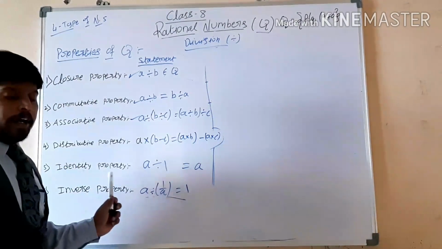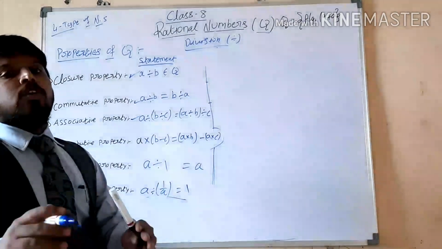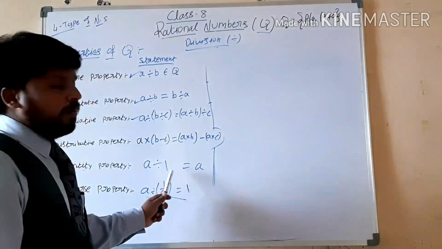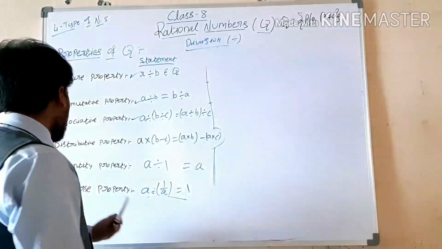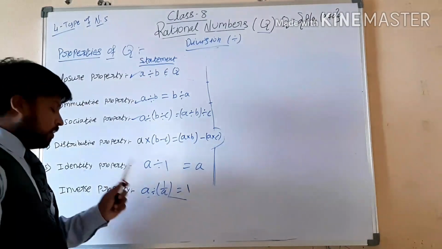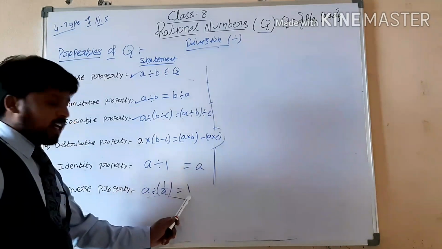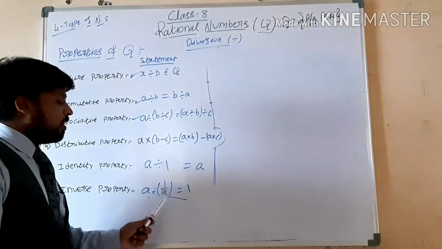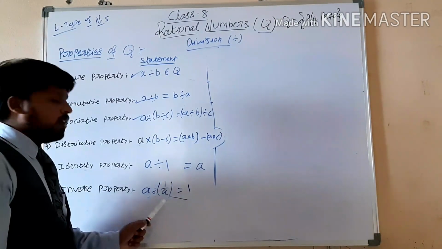Next, identity property. Under identity property, whenever we divide with any number, we have to get the same number. That means when we divide with 1, we will get the same number. Next, the inverse property under division is when we divide with any number, we have to get the answer as 1 only. So we can divide 1 by the same number, that means 1 by a.